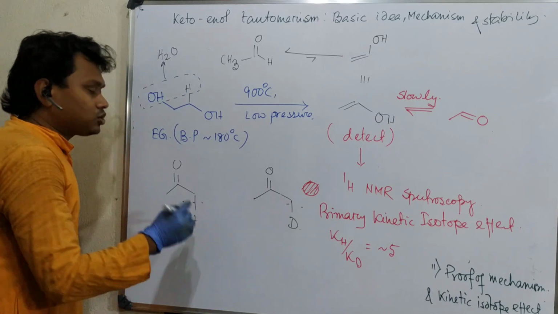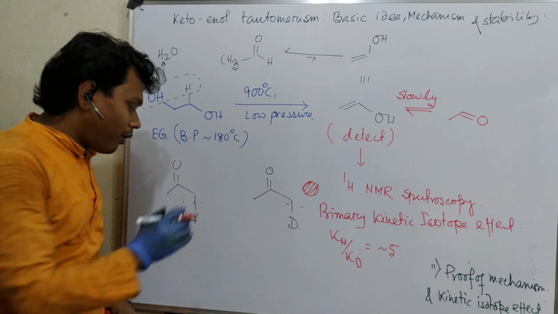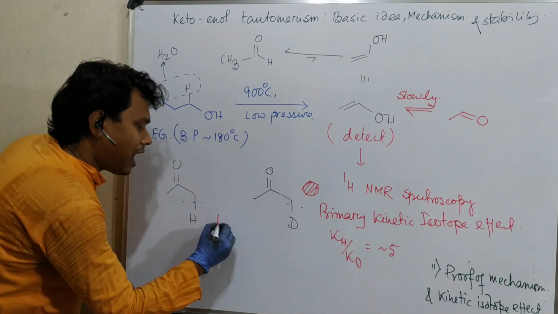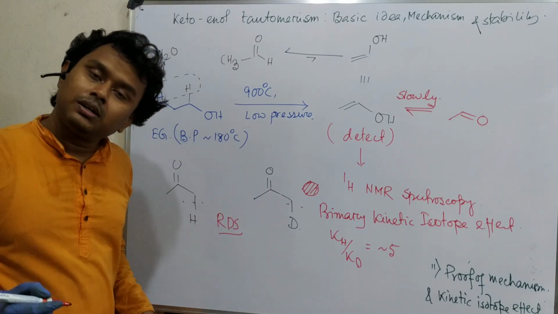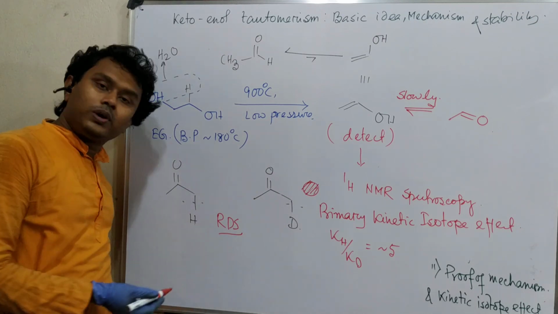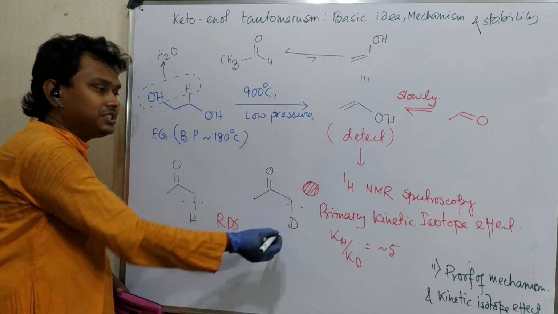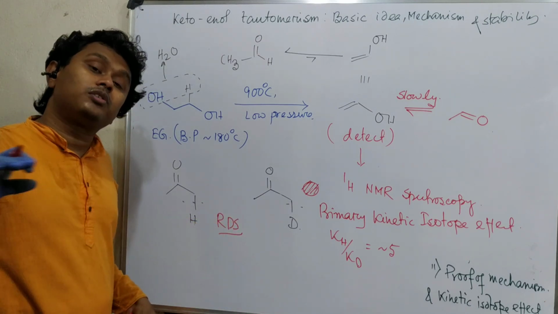So the message from here is that if this bond breaking is involved in the rate determining step, or RDS, then it shows the primary kinetic isotope effect, because RDS means the slowest step, and if any small change of reactivity is observed in the slowest step, that reflects in the overall rate of reaction.